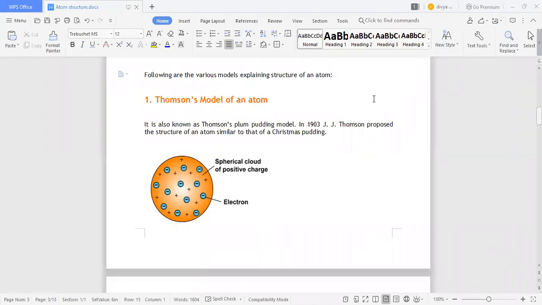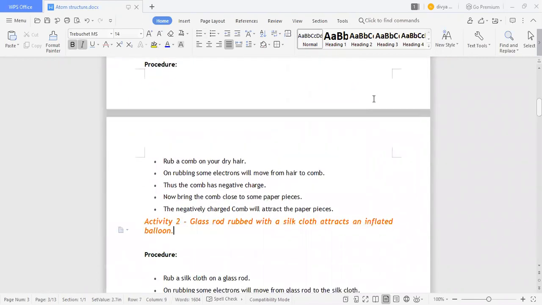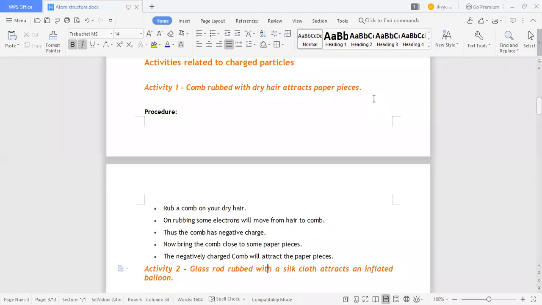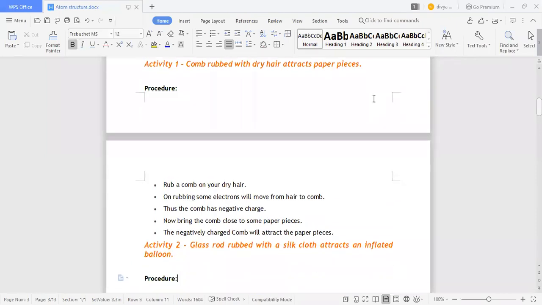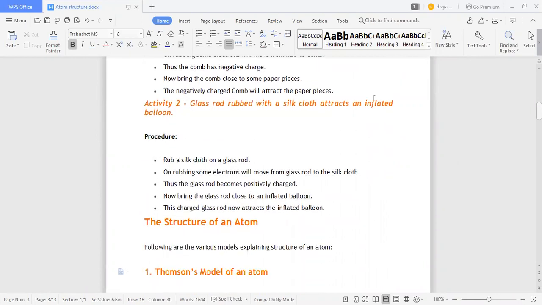So good evening, everyone. In the last section, we have seen these activities. The comb activity: a comb rubbed on dry hair attracts paper pieces. You have a comb, and if your hair is dry, you can rub it on the hair, then take small pieces of paper, throw them somewhere, and bring the comb near, and the papers will be attracted. Why is that? Because the comb is negatively charged and the papers are positively charged, so they attract the paper pieces.